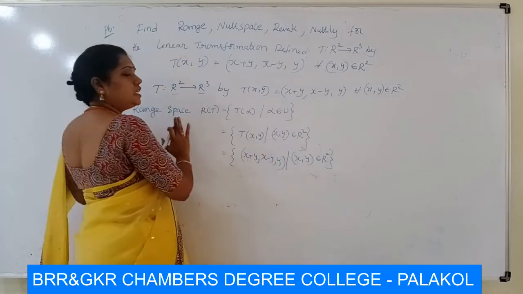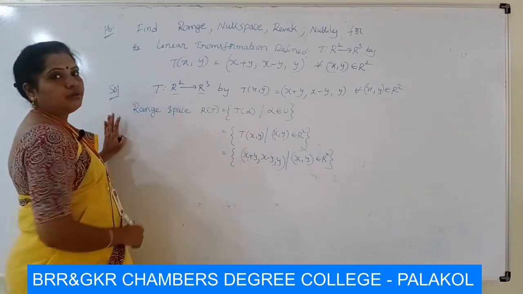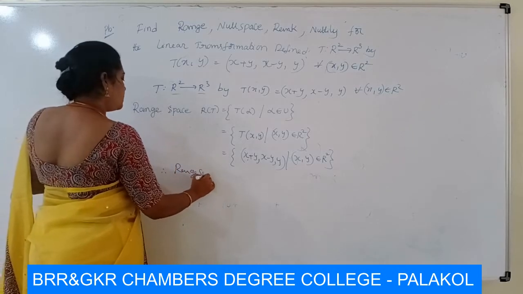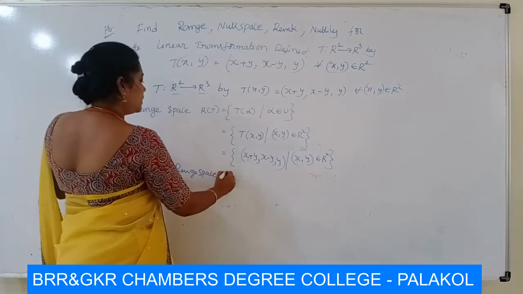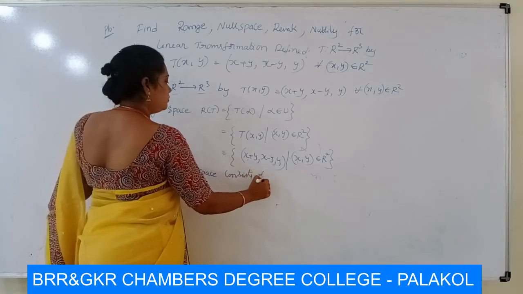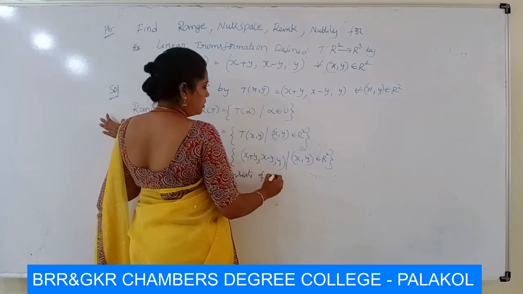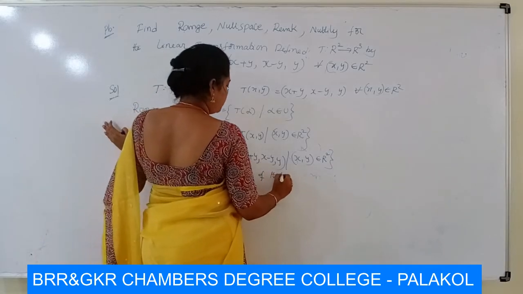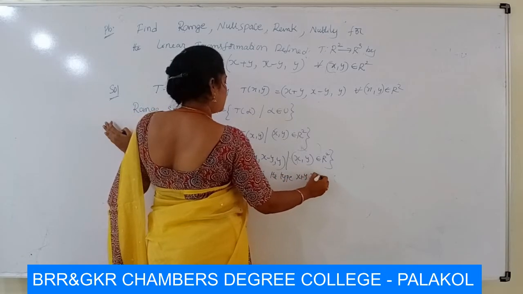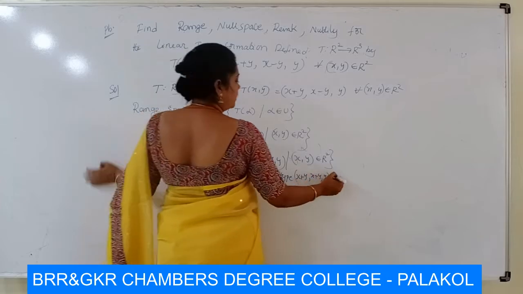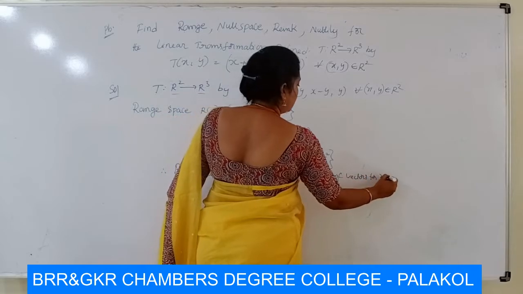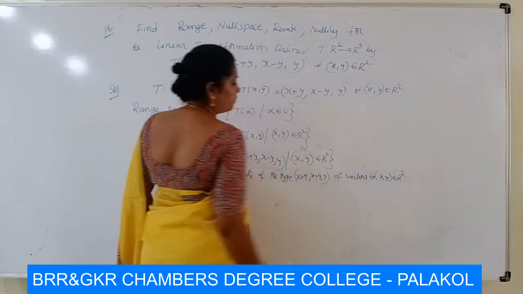So totally the range space consists of vectors of the type (x plus y, x minus y, y) for (x, y) belongs to R square.